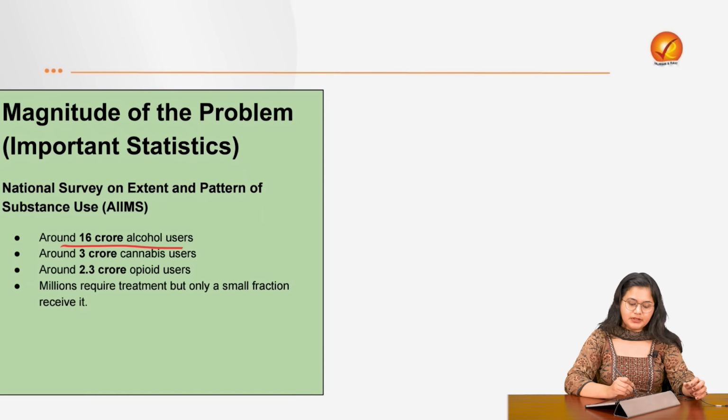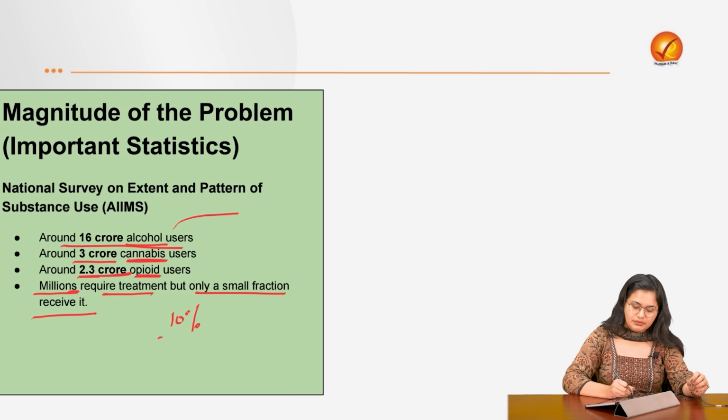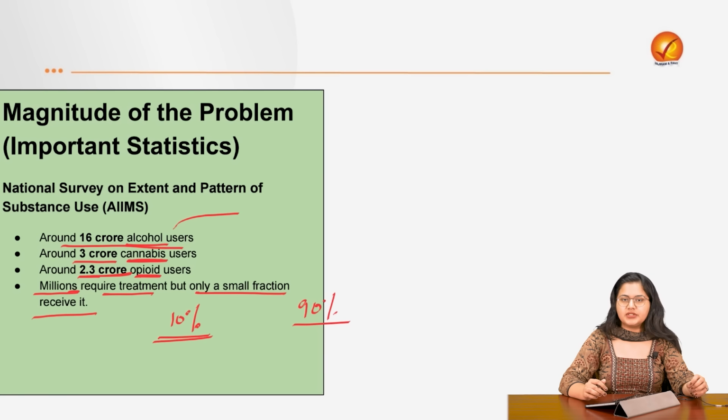What is the magnitude of this problem? The issue is that millions of our youth remain affected by alcoholism, by this drug abuse, wherein 3 crore of our people are using cannabis, 2.3 crore are opioid users. Millions require treatment, but only a small fraction, 10% of the people who are affected, get the treatment, and the remaining 90% remain untreated. So we should not look at it like a crime, rather we should also look at it from a rehabilitative perspective, wherein these people need to be cured and ultimately made a part of society.